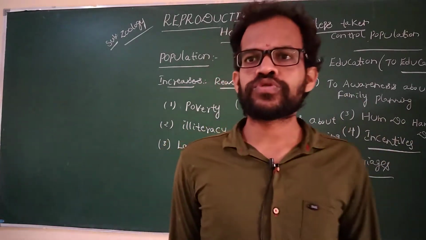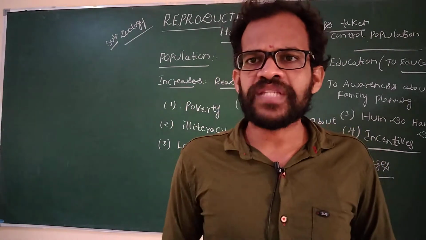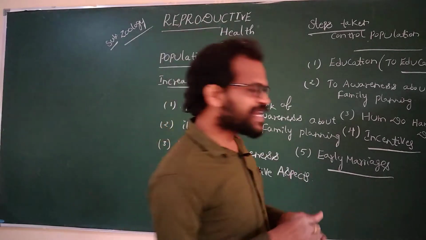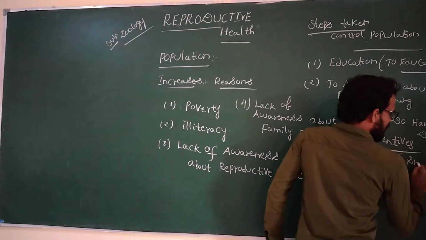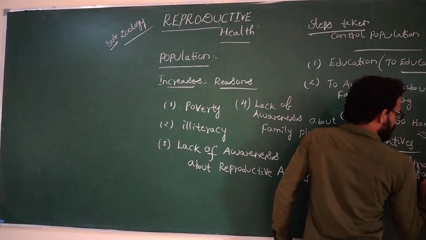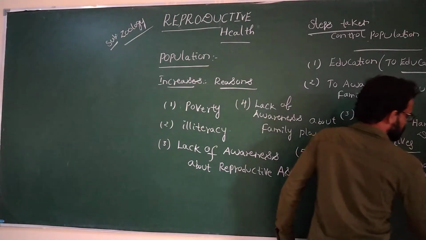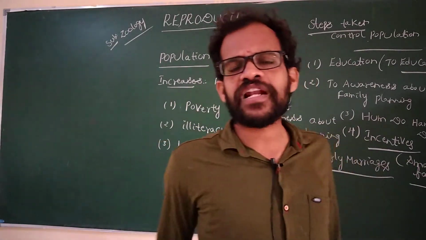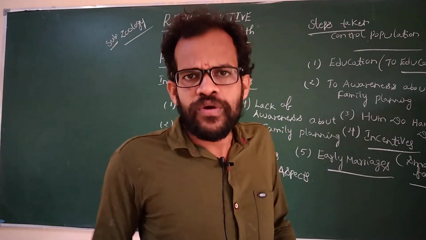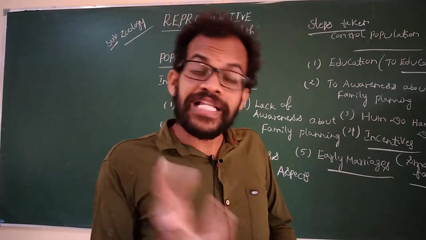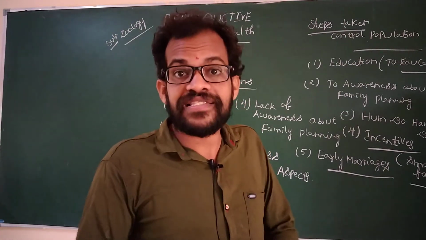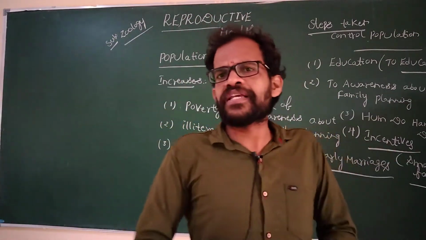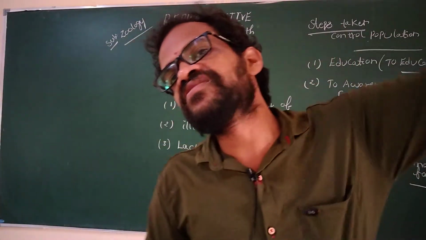Incentives means providing money, prizes, or jobs to small families to encourage them. Encouraged small families will not participate in further reproduction and will stop at two children. Otherwise, if you don't create awareness or provide incentives, money, or prizes, their population also increases.